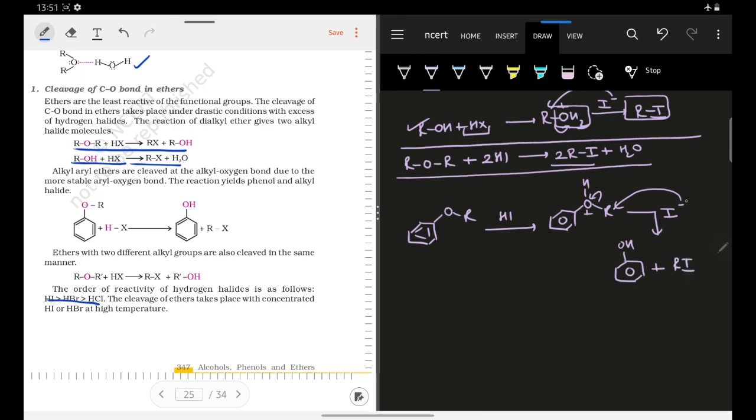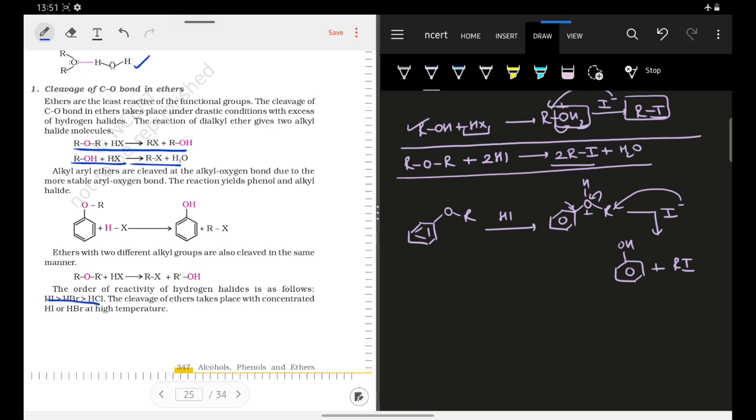Now why did this I minus attack on R only? Why did it not attack on this carbon atom? Attack cannot occur on the sp2 hybridized carbon atom of the benzene ring, because that carbon is sp2 hybridized and it is bonded with oxygen. So we know that phenols do not undergo substitution reactions, they do not undergo SN2 or SN1 reactions. Why? This I have told you in the previous chapter itself, but here also I will repeat that this carbon oxygen bond is very strong, okay, because oxygen is giving electrons to the benzene ring, so there will be partial double bond character.